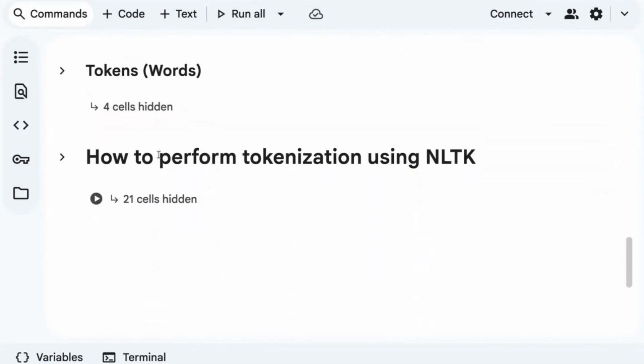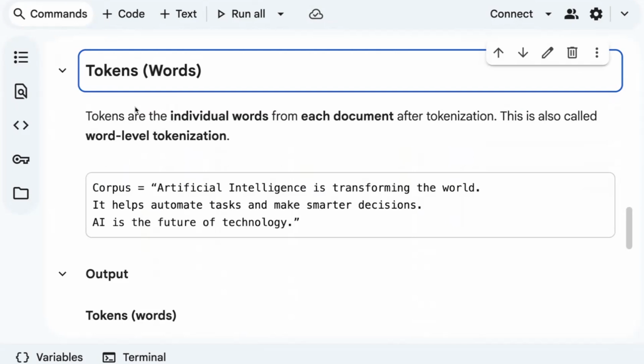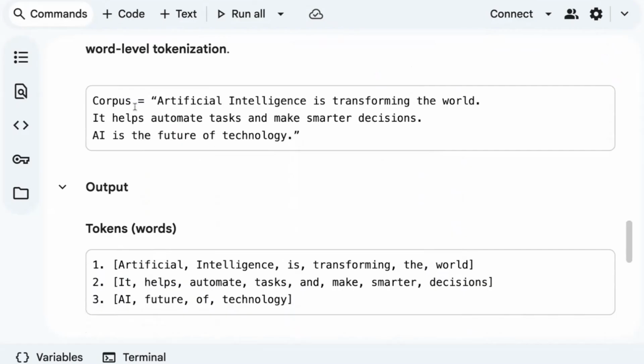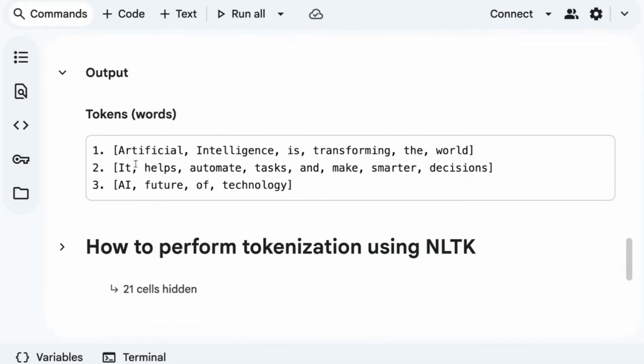Next is tokens. Interesting thing. Tokens are basically the individual words from each document after tokenization. This is called word level tokenization. You have this corpus, right? Corpus in the sense like a paragraph. Then we learned each sentence is a document, and then we find the unique words in each sentence, and whatever list of words you get, we call them tokens, or maybe the words.